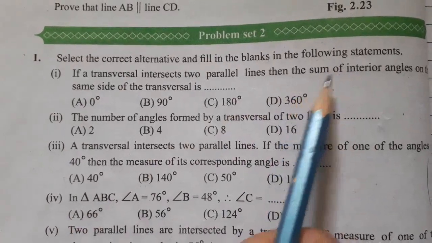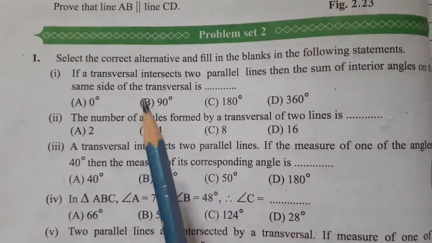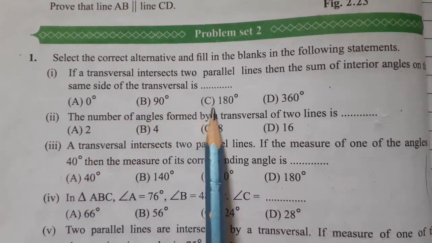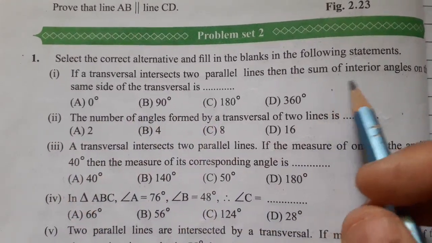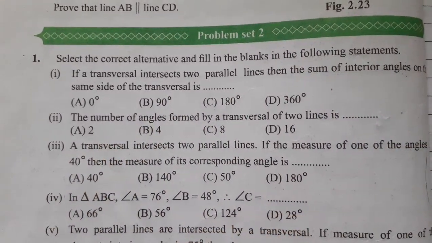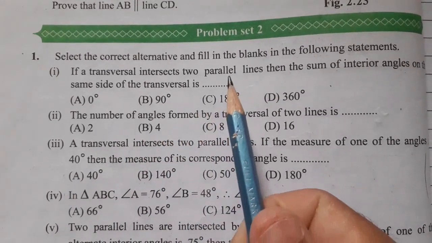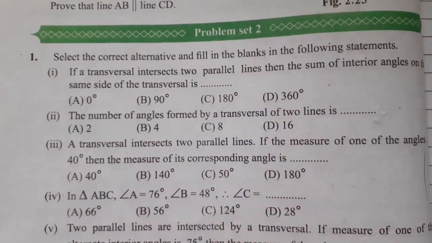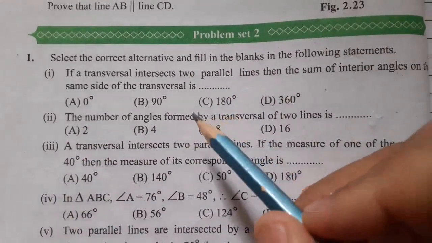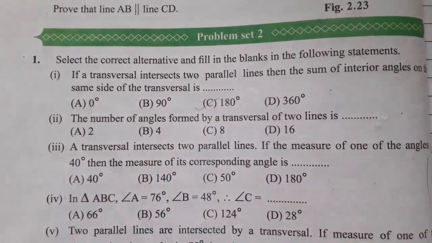So the sum of interior angles on the same side of the transversal is 180 degrees, because the interior angles on the same side of the transversal are supplementary. Therefore option C is correct.